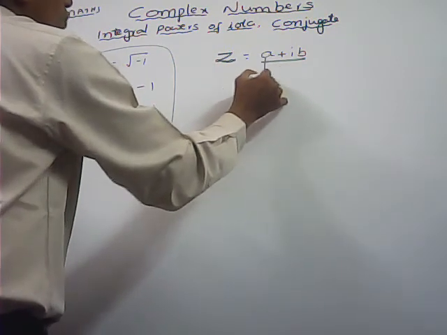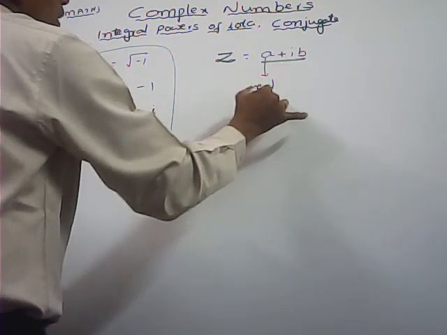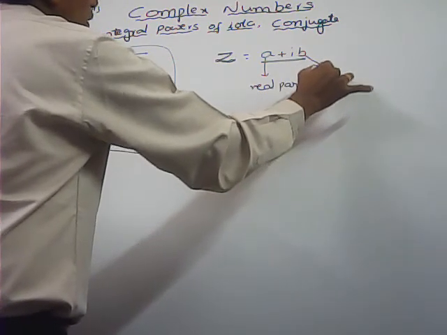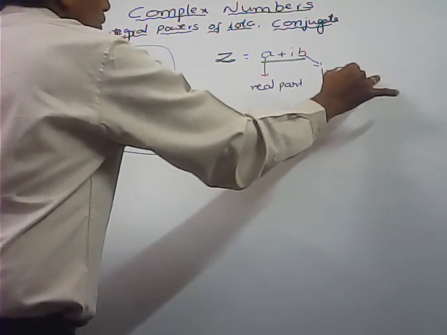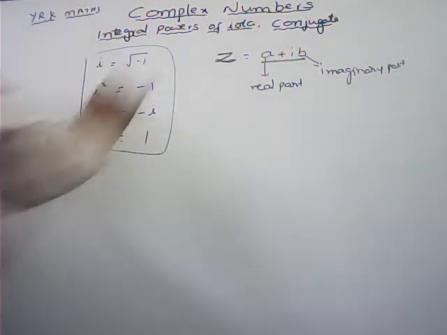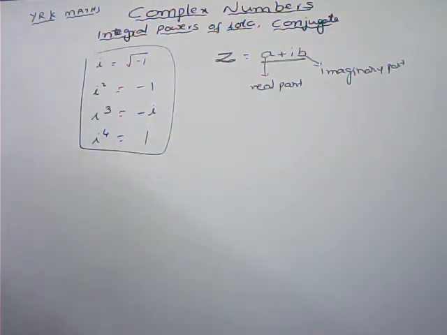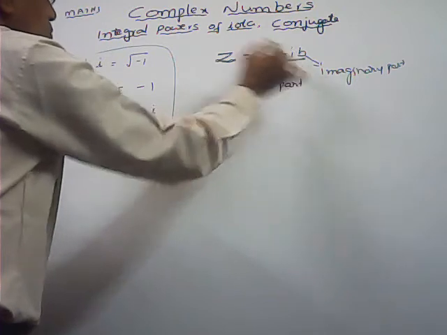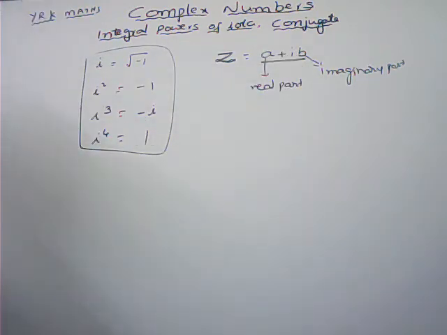And a we say is the real part, and b we say is the imaginary part.